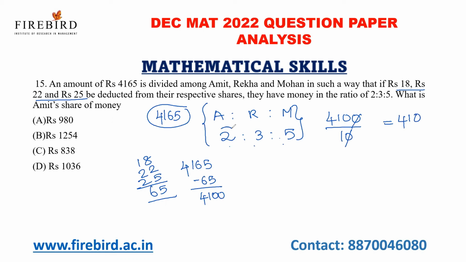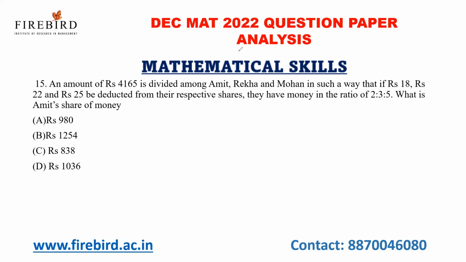What is Amit's share of money? So 2 into 410. What is 2 into 410? 820 is Amit's share, plus from Amit's share we have deducted 18 rupees, so we have to add that 18. So 820 plus 18, I'll get 838 as your answer. Okay, this is your answer.